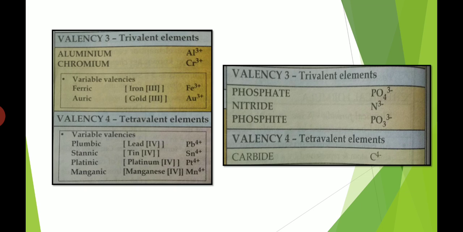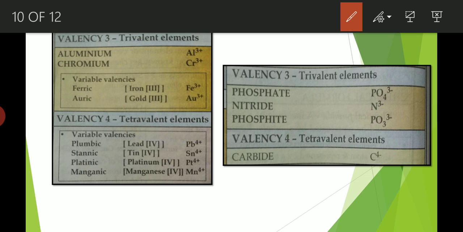Next, move on to those elements having valency 3 and valency 4. There are few elements. There are over 4 elements, cations having valency 3: aluminium, chromium, and ferric and auric. That means iron having valency 3 is ferric, gold having valency 3 is auric. And there are certain anions like phosphate, nitrite, phosphite. Phosphate is PO4 3 minus, phosphite is PO3 3 minus. You have to be very careful in writing the symbol.